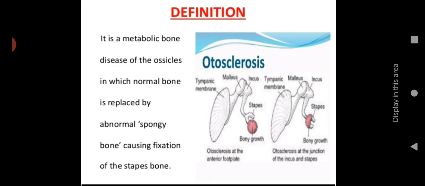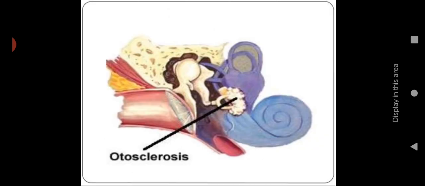That is called otosclerosis. It is a metabolic bone disease of the ossicles in which normal stapes bone is replaced by abnormal spongy bone causing fixation of the stapes bone. Understood?